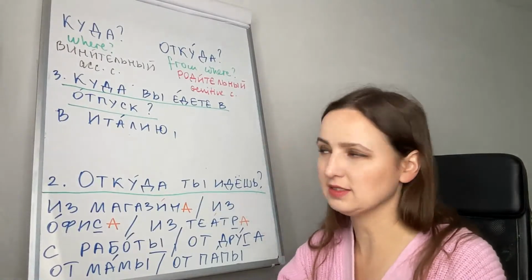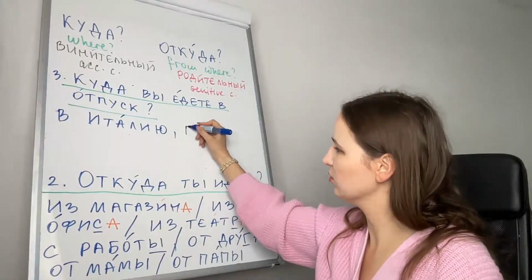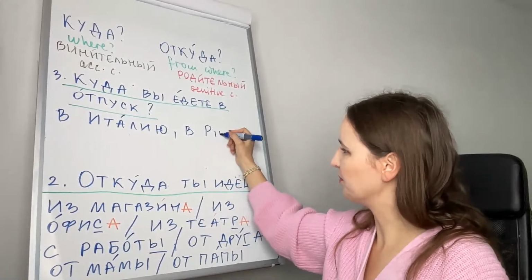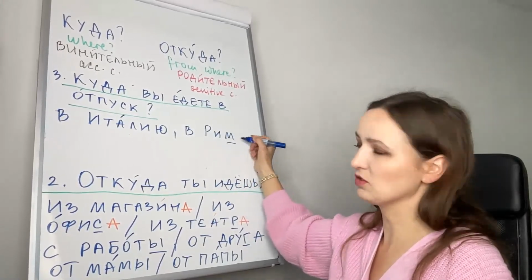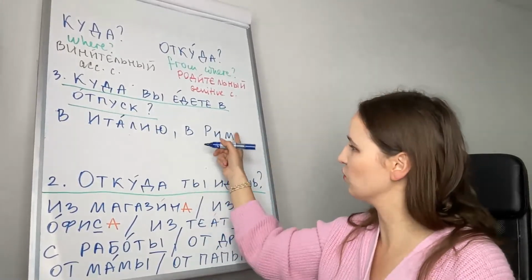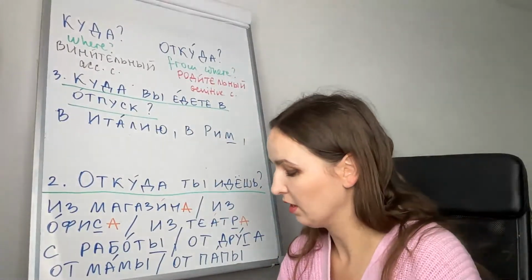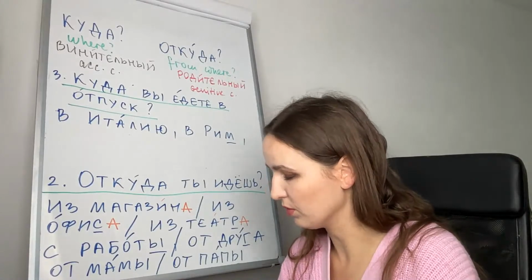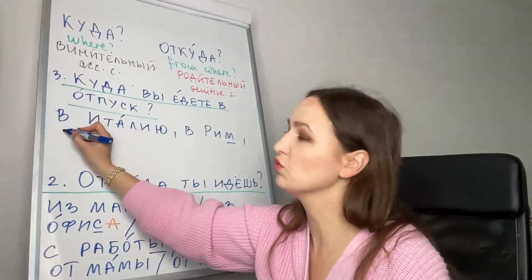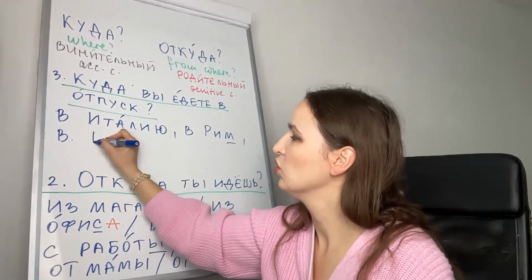Or with the city, to Rome, we'll say в Рим. Because it's masculine, it ends in a consonant, nothing will happen in accusative. В Рим, to Rome. The same is with Turkey: в Турция.